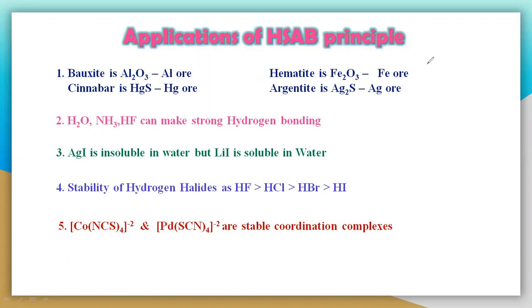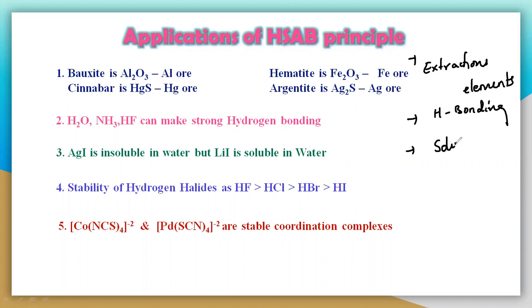The extraction of the elements, metals or non-metals, is one of the applications. And we also use the HSAB principle in hydrogen bonding in the second case. In the hydrogen bonding also, we are using the HSAB principle. And in the third case, we use this HSAB principle in solubility.